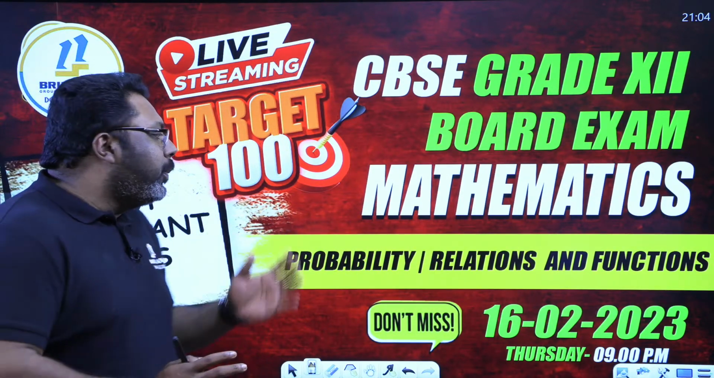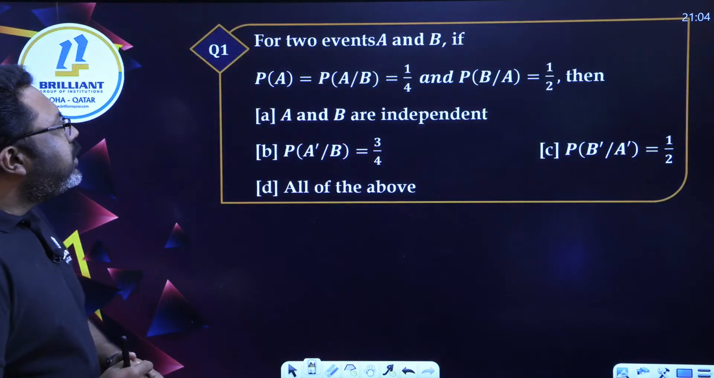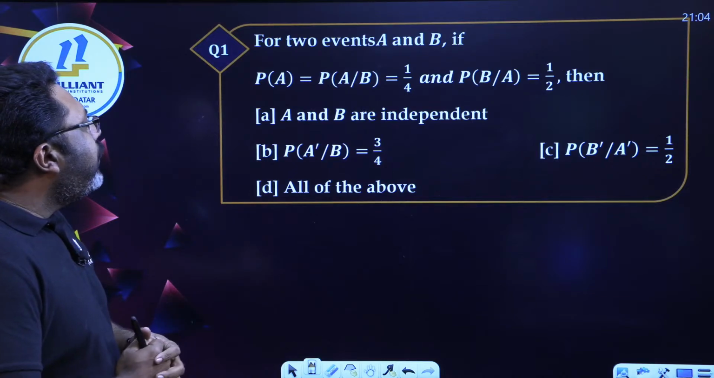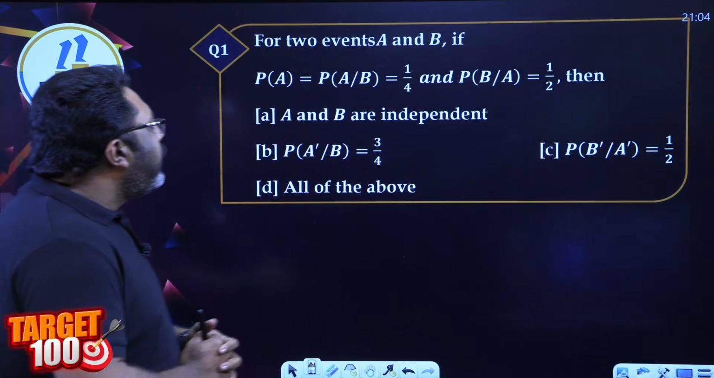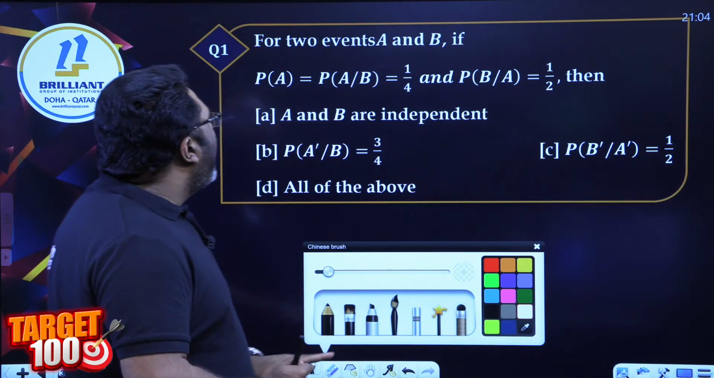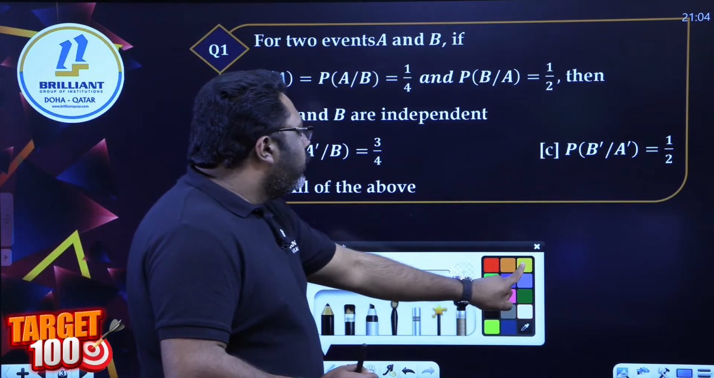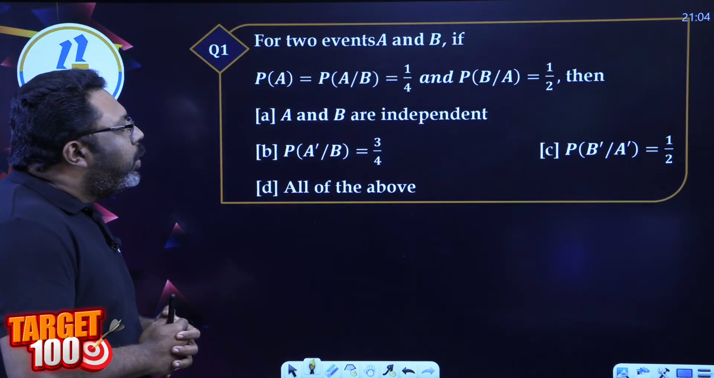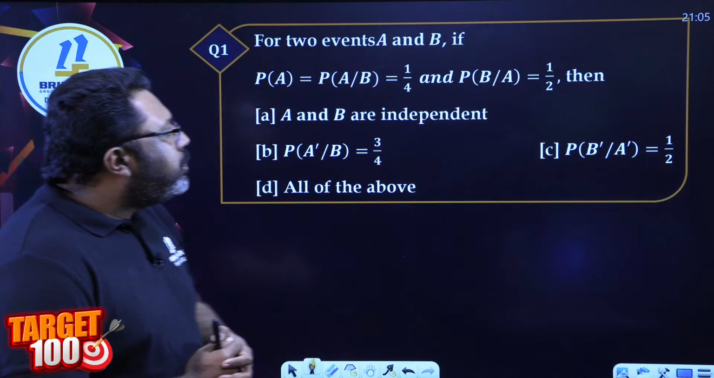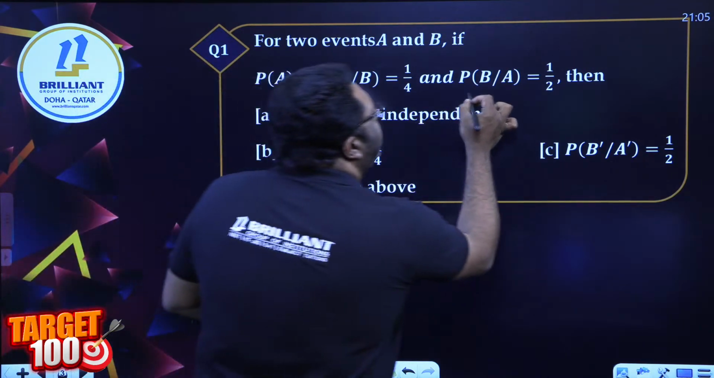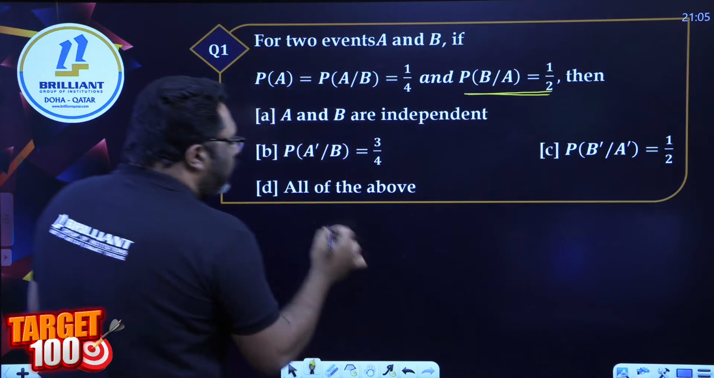Let me go to the topic straight away. First question: if for two events A and B, P of A and P of A by B are both 1 by 4, and P of B by A is 1 by 2, then what is the option? A and B are independent. P of A dash by B equals 3 by 4. P of B dash by A dash is equal to 1 by 2. All of the above.